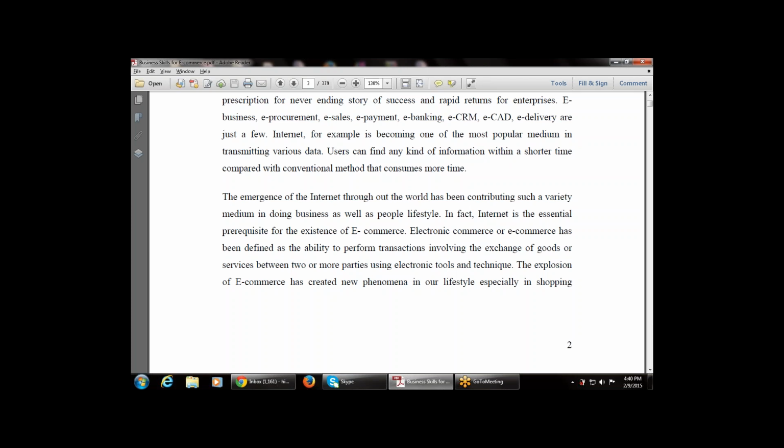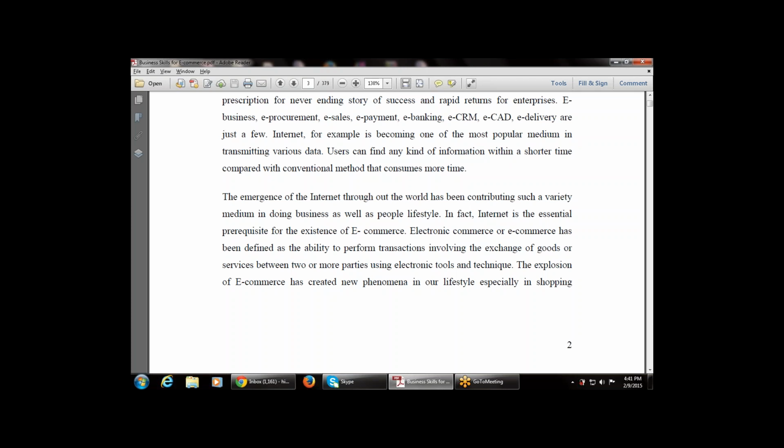So it becomes a necessity, a part of life, that is the usage of the internet. So this says, the emergence of the internet throughout the world has been contributing such a variety of media in doing business as well as people's lifestyle. It is used in business as well as in personal usage. In fact, the internet is the essential prerequisite for the existence of e-commerce. That is, the internet is one of the main tools used whenever we use electronic commerce.